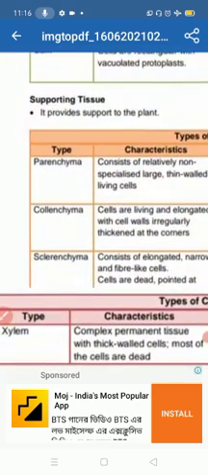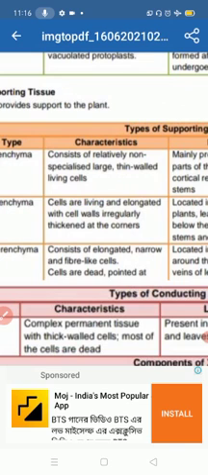Now let us learn about chlorenchyma. Cells are living and elongated, with the cell wall irregularly thickened at the corners. Living means the cells show cell division.